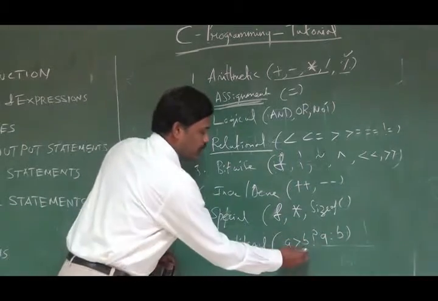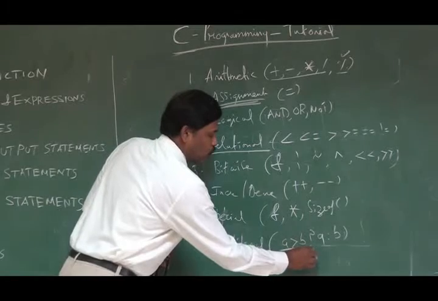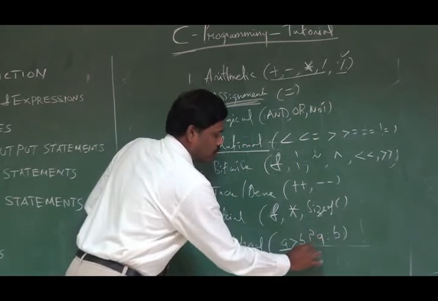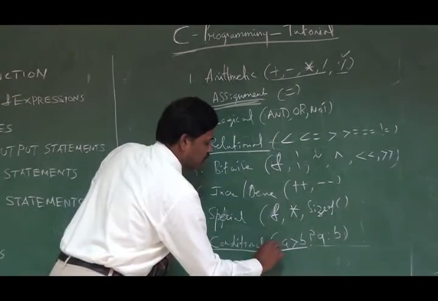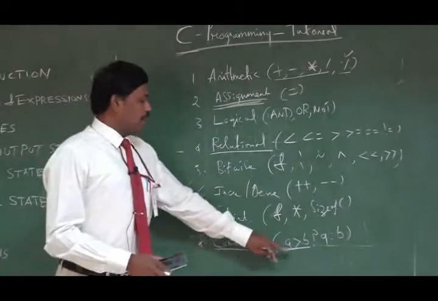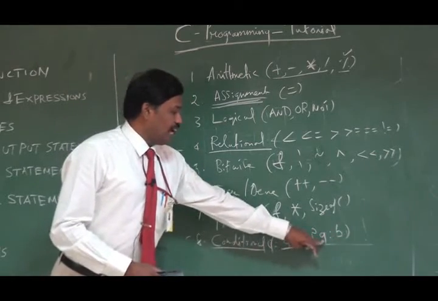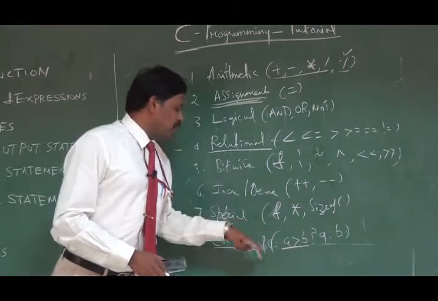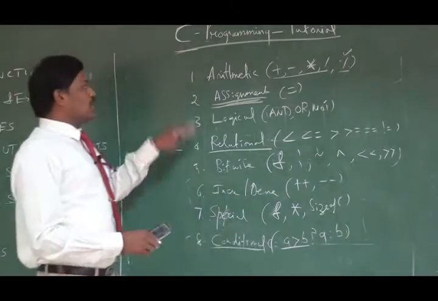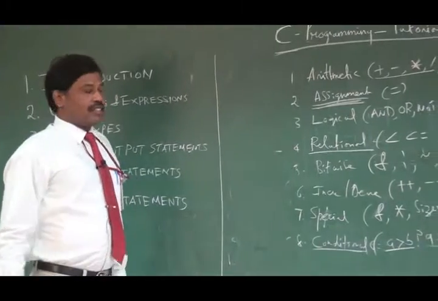Since it involves three operands, a question mark and a colon are there, and this is being assigned to some other variable c. For example, c equal to a greater than b, question mark a colon b. If this condition is true, the value a will be assigned to the variable c. If it is false, the value b will be assigned to the variable c. So this is an overall summary of the various operators used in C language.